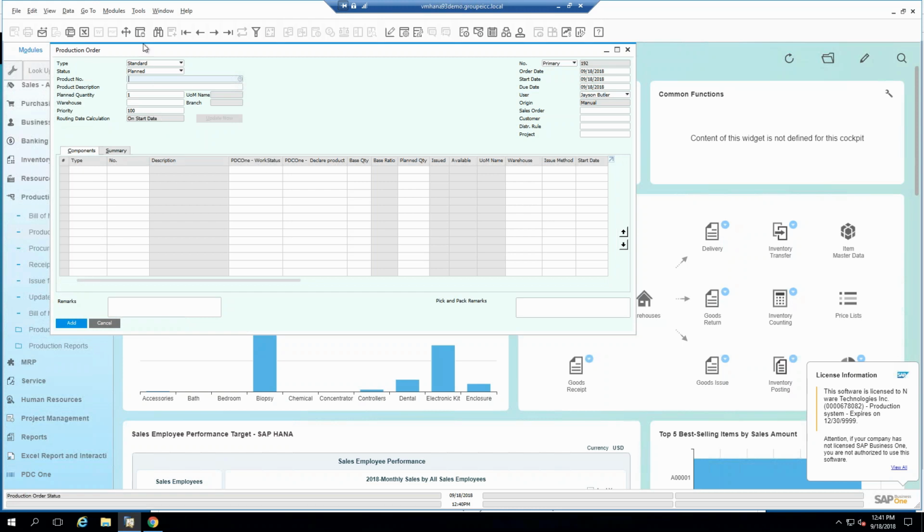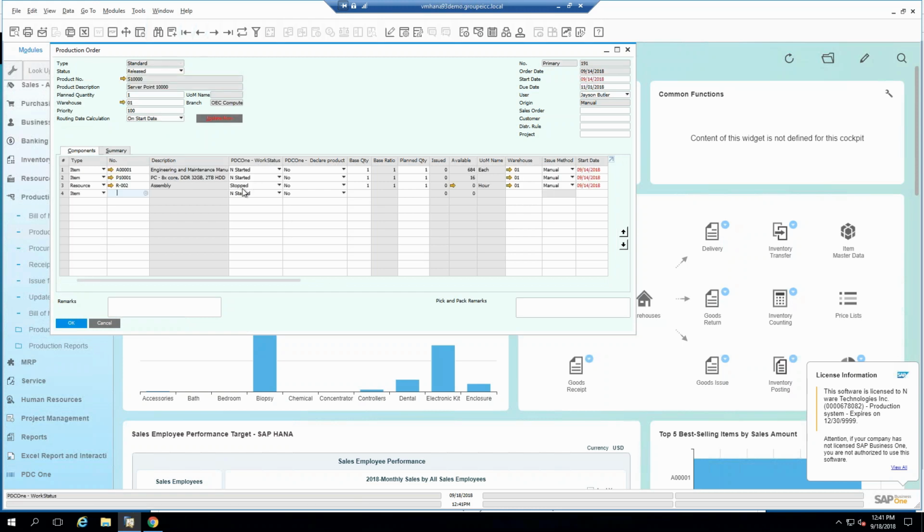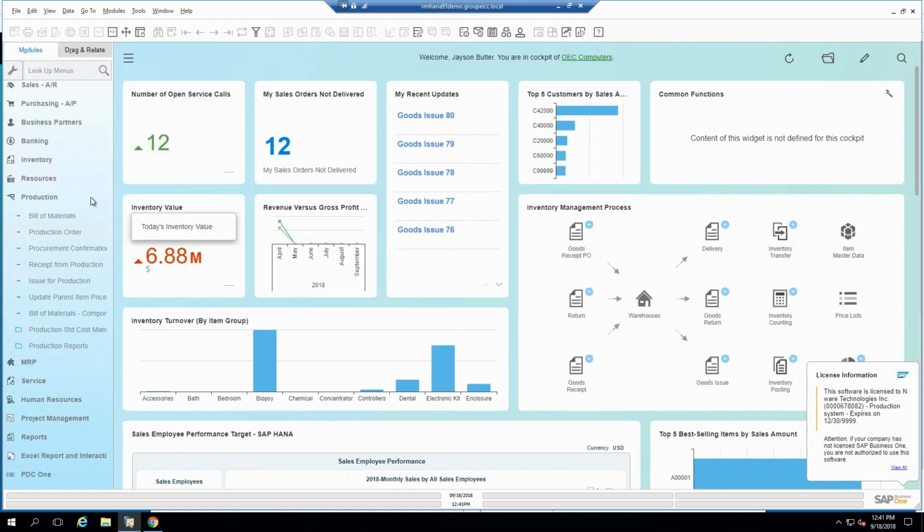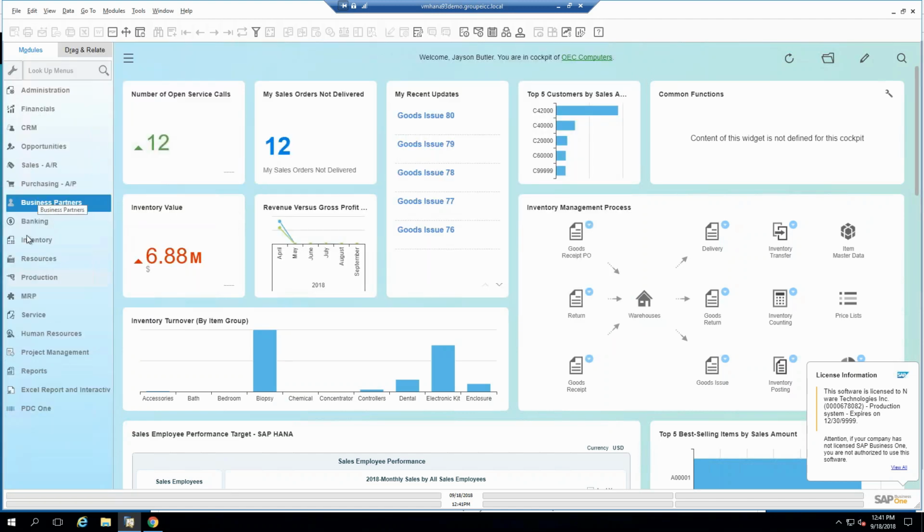So all the production orders that you see here with their proper information as far as the planned quantity, the issuing will take place automatically in the background from PDC-One for what's been used. And of course, the quantity of the finished product will also be updated through the PDC-One application. So very, very easy, very straightforward, but also something that we've been asked by clients quite a bit.